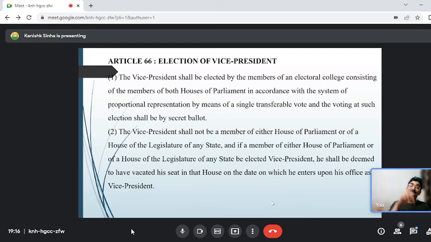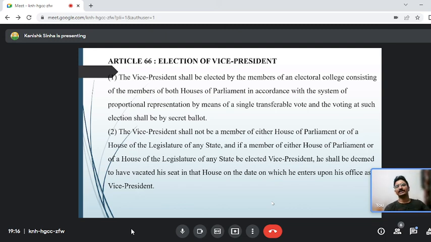Okay, and then the president should have the qualification of being elected as a member of the House of Parliament. But the vice president should not be a member of either House of Parliament or House of the Legislature. And this is very important: if a member of either House of Parliament or of a House of Legislature of any state is elected vice president, he shall be deemed to have vacated his seat in the House on the date on which he entered upon his office as the vice president.